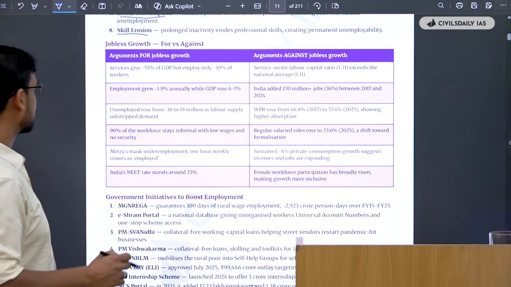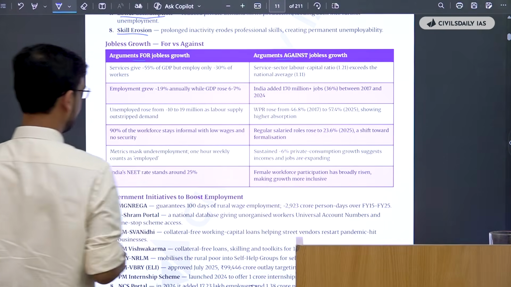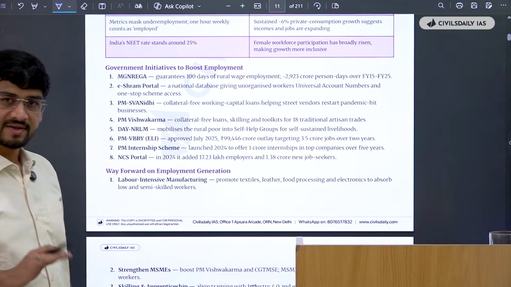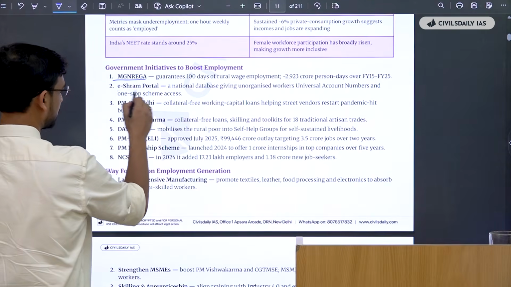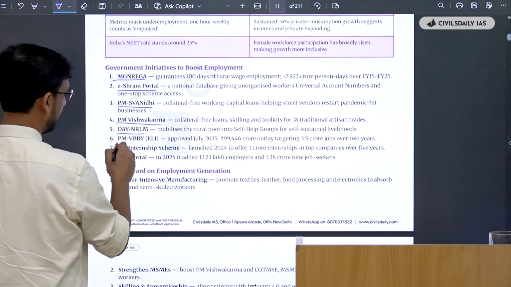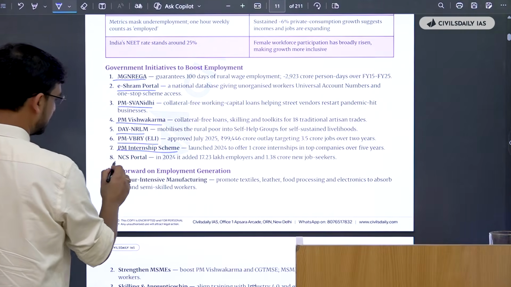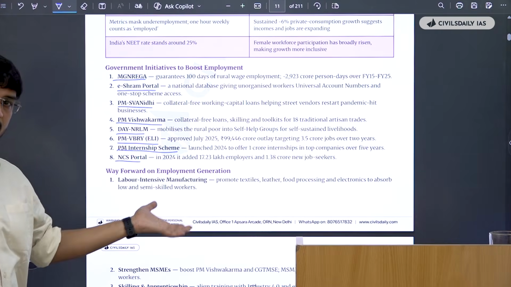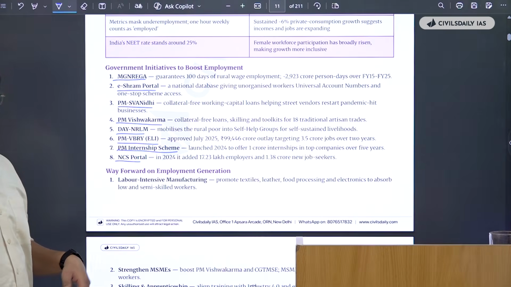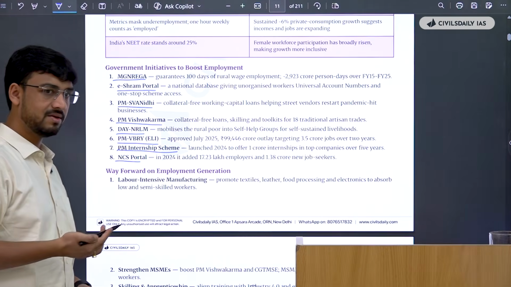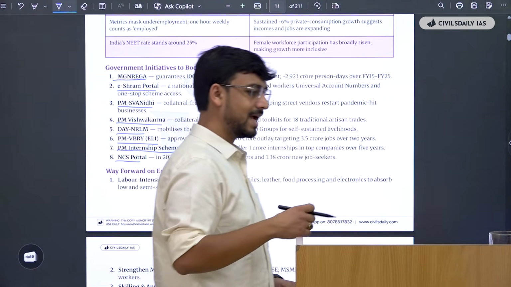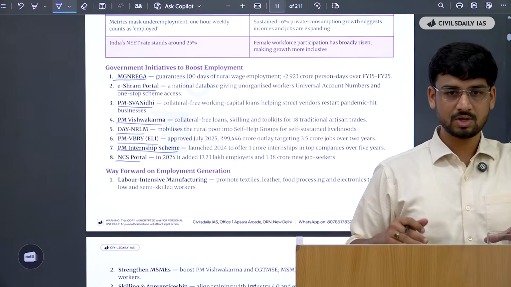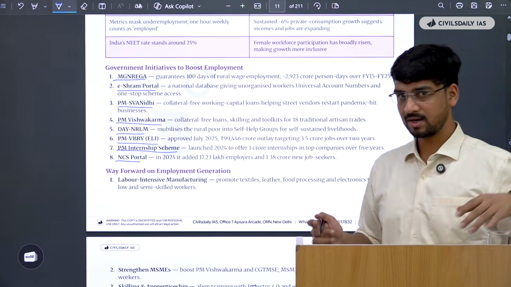Okay, now for jobless growth, arguments for and against, you can use this directly, and you can also use government initiatives in substantiation, which are very well given here, like the MGNREGA, the e-Shram portal, the SVANidhi, the Vishwakarma, DAY-NRLM, VBRY, the internship, and this. Directly quote them in your copies. When you use them directly, they will give a beauty to your answer. They will help you answer these questions very comprehensively and will help you understand what exactly is required for the question as well. This will help you make the point you're trying to make easier as well. So we'll try to do this also.